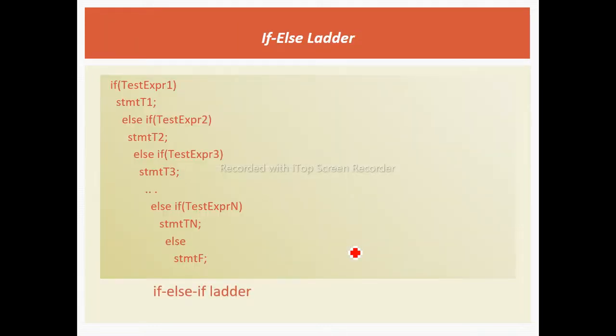Next is if else ladder. If else ladder is nothing but within an else, again we are taking an if else block. After the else, again we are checking the if condition. Again, in that corresponding else block, again we are taking the if condition. So this is the if else ladder, that is an if else condition within the else block.